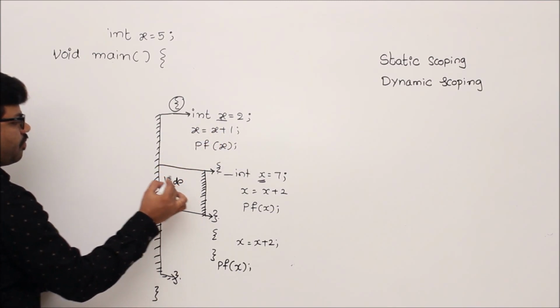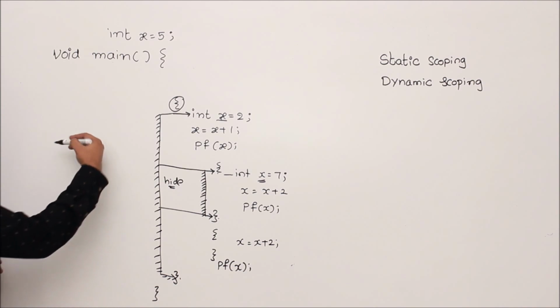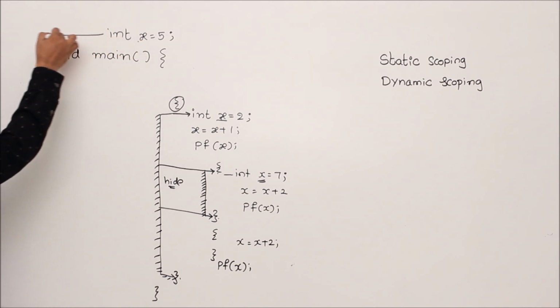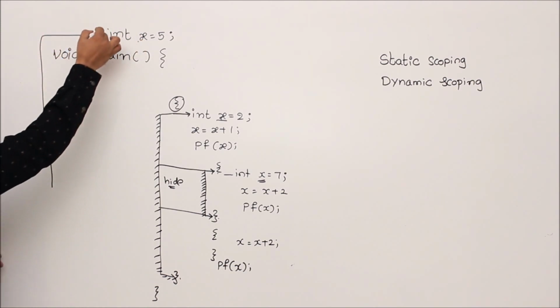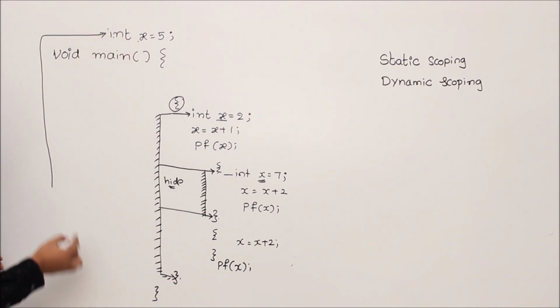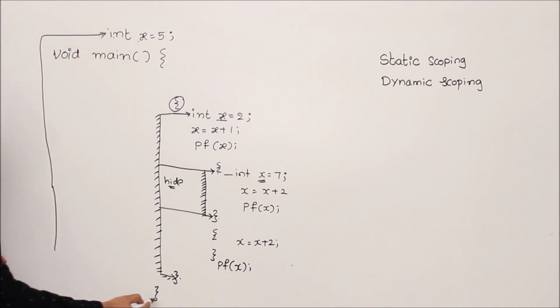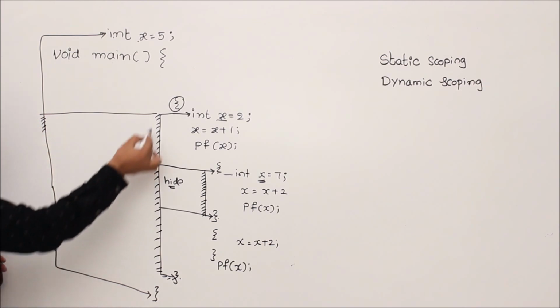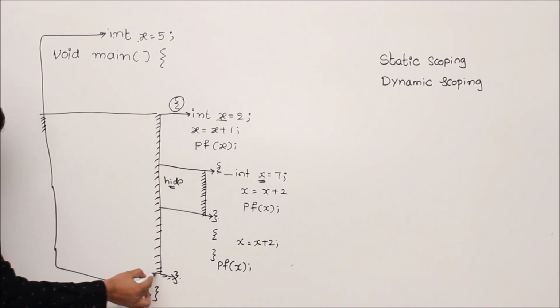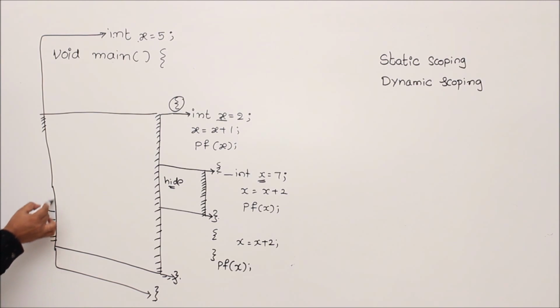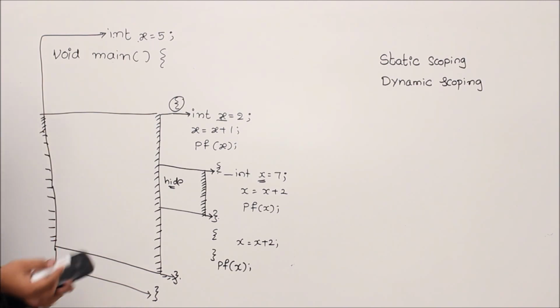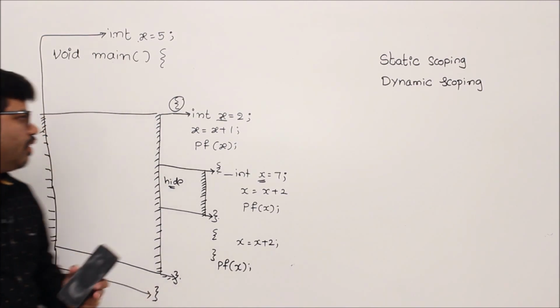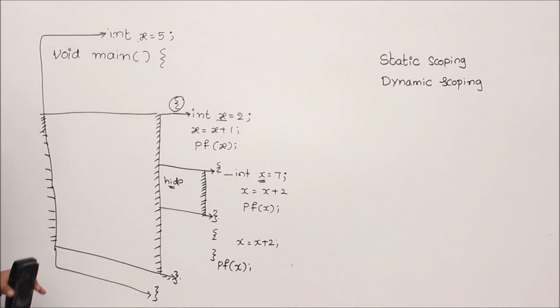Now if I go one more level, there is a variable x which is global, right? Its scope starts here up to the end of the program. This is the end of the program. Again, definitely in this area you can't use it because the other variables are already in use, right? Up to this point you can't use it. So this is about scope, correct? Now with this concept we try to do this program.